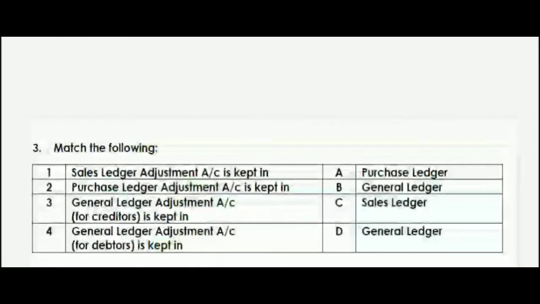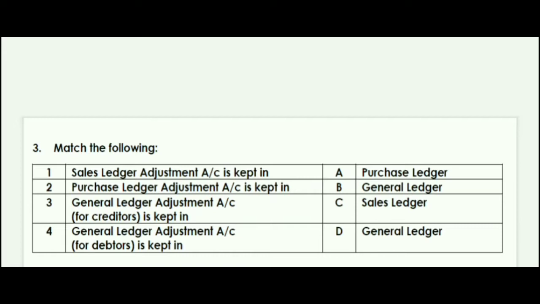In column A we have: sales ledger adjustment account is kept in; purchase ledger adjustment account is kept in; general ledger adjustment account is kept in; and general ledger adjustment account is kept in. So it's a kept in type question. On the other hand, in column B they have given purchase ledger, general ledger, sales ledger and general ledger.